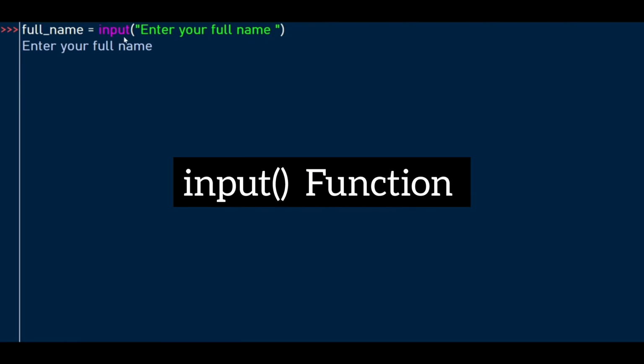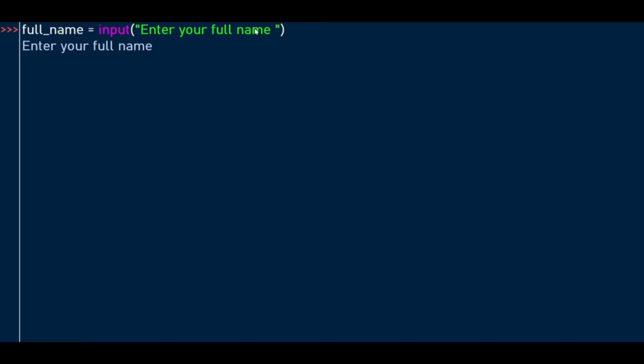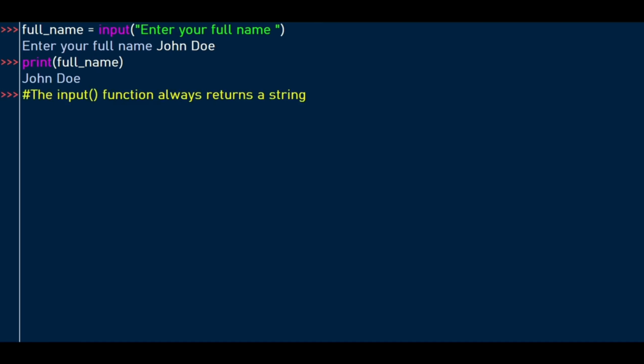When you have the input function, you have parentheses, then enclosed, the message you want to display to the user, enclosed by either double quotes or single quotes. In this case, once you hit the enter key, you're going to have this message: enter your full name. Once the full name is entered, you can also print what this variable, full name, is holding by using the print function. So print full name. The result is John Doe. The input function always returns a string.